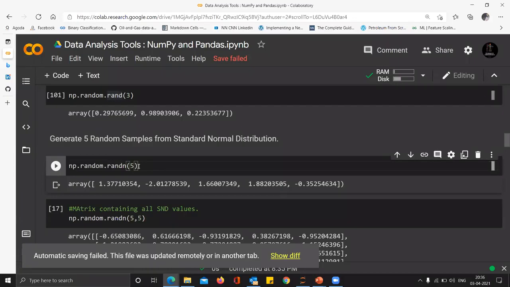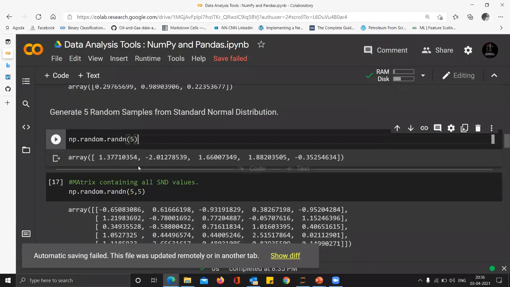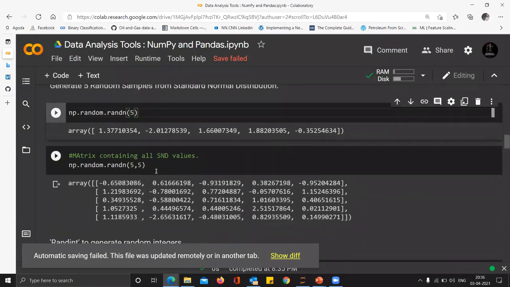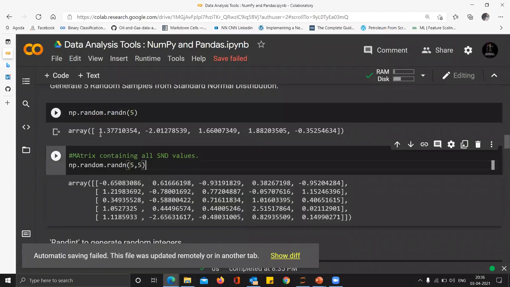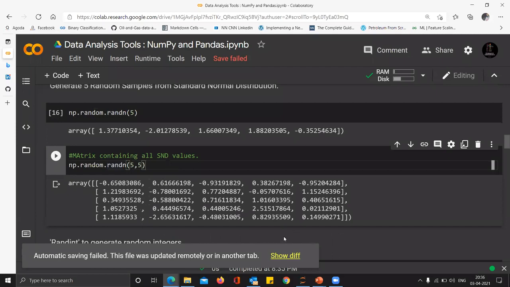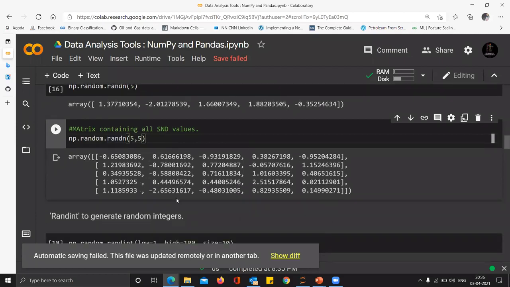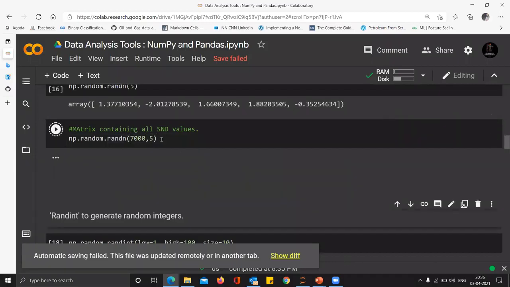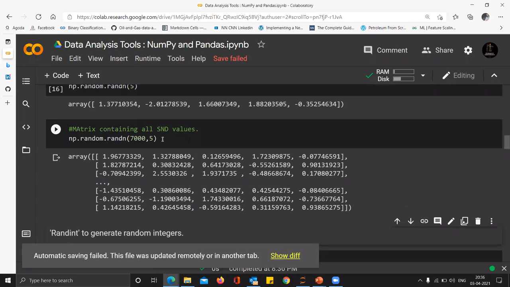Similarly, you can generate 5 samples from a standard normal distribution. This is about generating a vector. Suppose you want to generate a matrix of standard normal distribution, this is again a matrix. Let's say I want to generate a huge data set. This is called a synthetic data set. Suppose I want 7,000 by 5. Now you can see, bam, it did not take even a second.